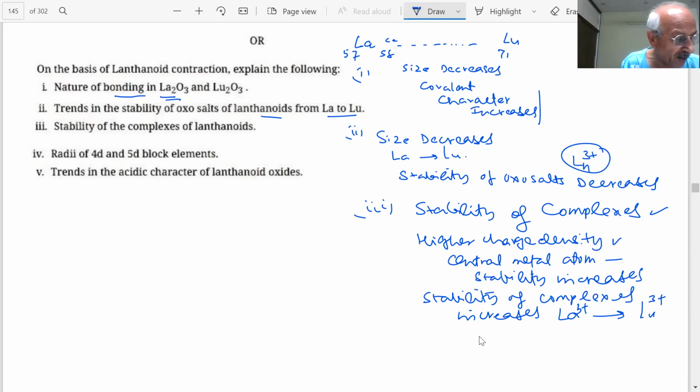Next question, students. What happens to radii of 4d and 5d block elements? Important question. What happens to the radii of 4d and 5d elements, student?